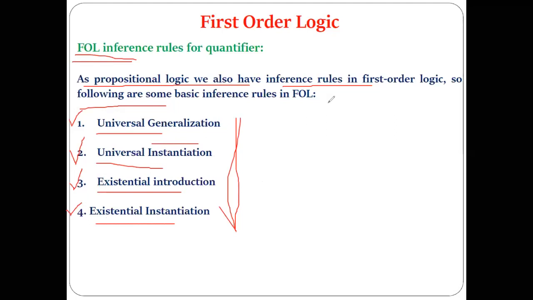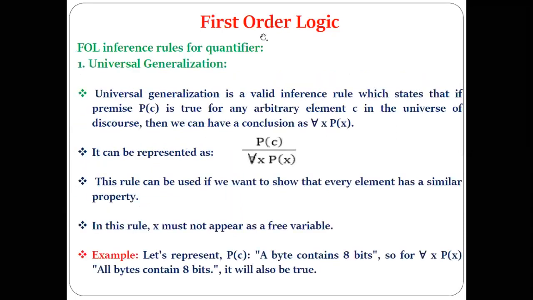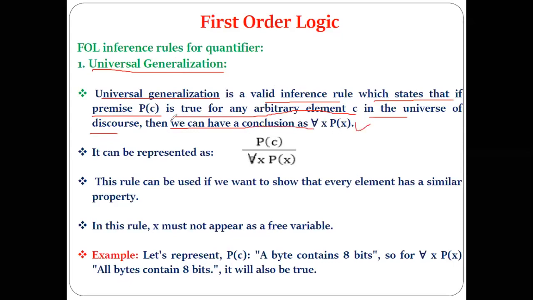Now let's see it one by one with examples so that we can get a clear concept. The first one is universal generalization. Let's understand the technical definition and then see the example. Universal generalization is a valid inference rule which states that if the premise P(c) is true for any arbitrary element c in the universe of discourse, then we can have the conclusion ∀x P(x).